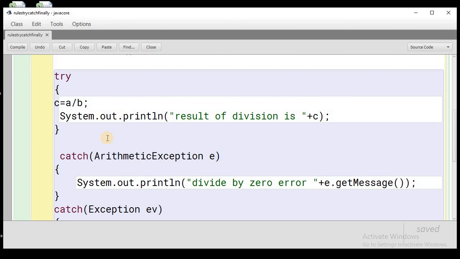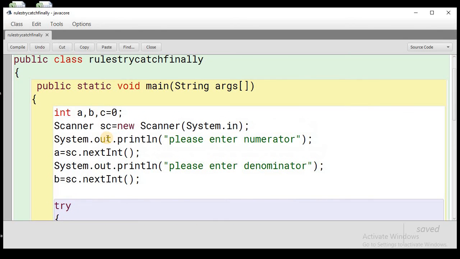In the upcoming lecture, we will be talking about the throw and throws keywords, and we'll be talking about dealing with more exception handling in Java.